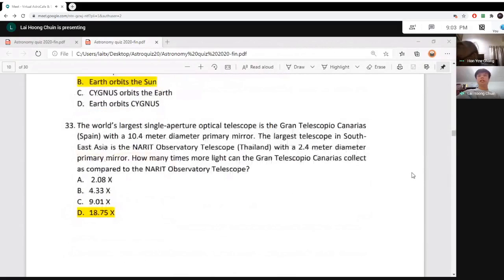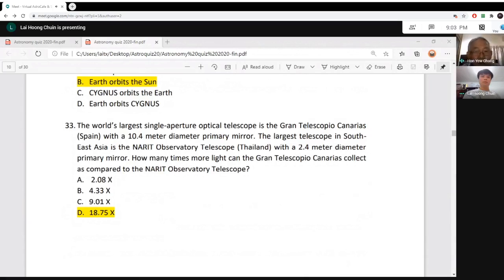Next, we have question 33. All right, so this is an interesting one. We know that there are now a lot of telescopes. The world's biggest single mirror telescope is Gran Telescopio Canarias in Spain. The diameter of its primary mirror is 10.4 meters, whereas in Southeast Asia, there is NARIT near Chiang Mai, with 2.4 meters. Comparing the two, how many times more light can the first telescope collect compared to the second one?